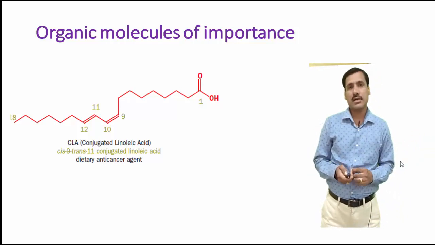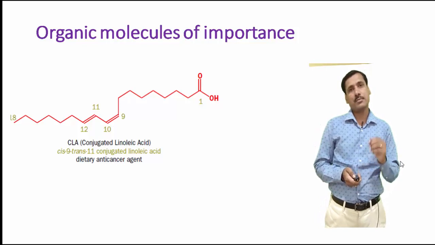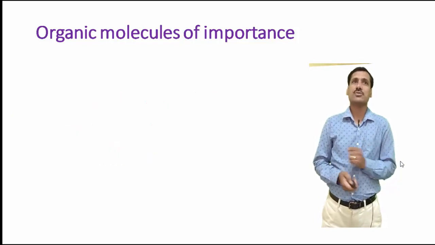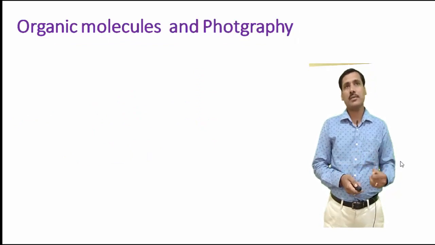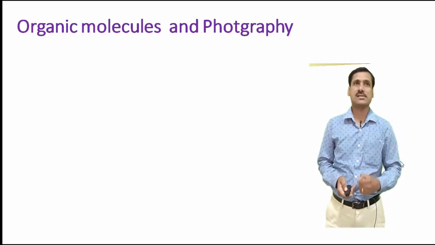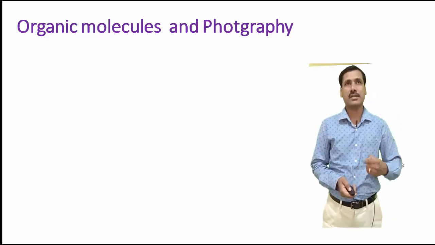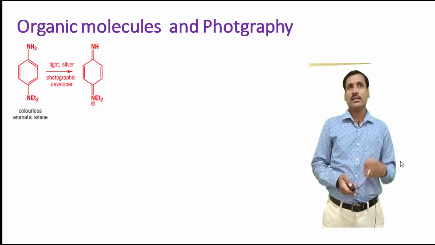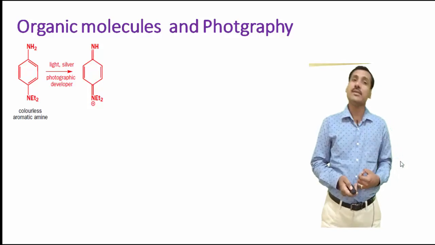Now, another interesting pair of molecules that I would like to cite over here are these two molecules. Just now I told you about amines; I have shown you aniline in the previous slide. Here you could notice this particular molecule, which has a diethylamino functionality on the aniline. This is a colorless aromatic amine.